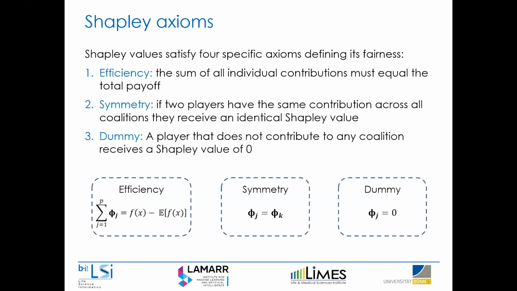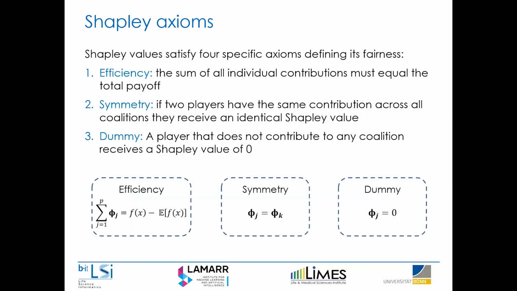So the nice thing about SHAP is that it has a nice mathematical background, and it has a set of axioms which all Shapley values should adhere to. This is basically the mathematical theoretical foundation validating the existence of the Shapley value.